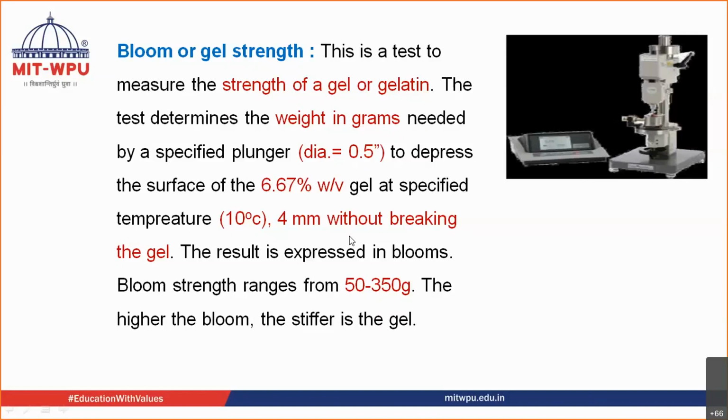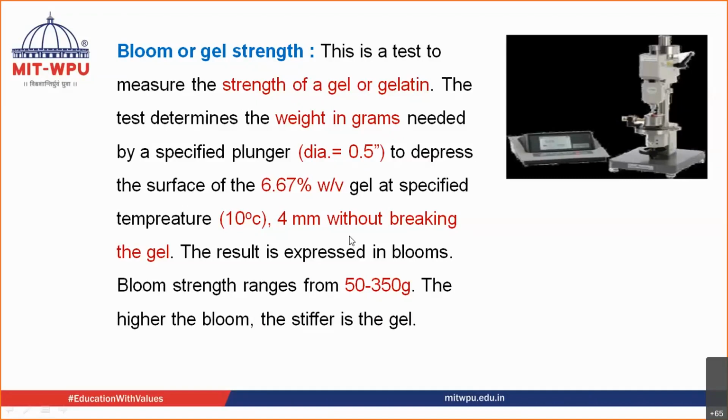In that, we saw that gelatin is one of the important components. In order to prepare a capsule shell, the most important component is gelatin, and along with gelatin, some other components are also present. When we talked about gelatin, we talked about three things. We talked about bloom strength, that it should have a particular bloom strength.